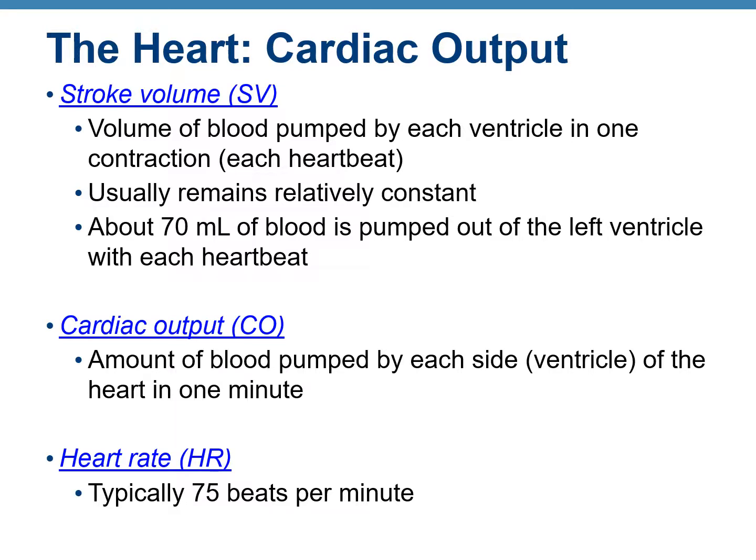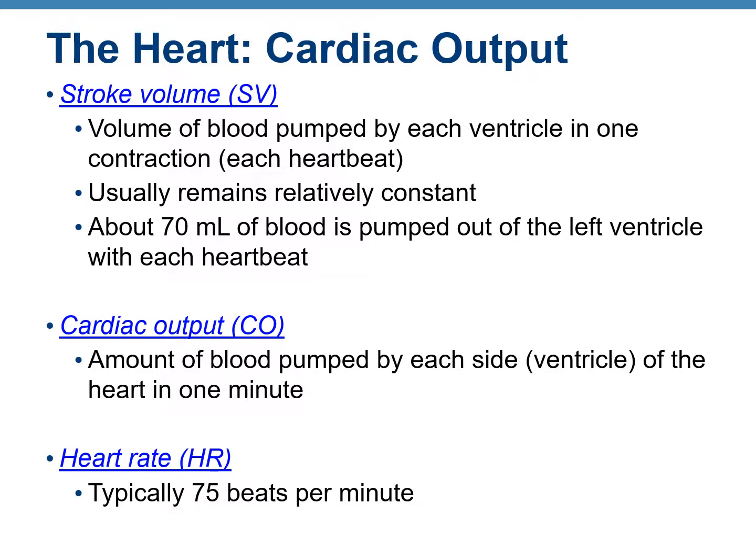And with every beat, it is going to pump out 70 milliliters. So how many times is the heart going to beat in a minute? That is known as heart rate, and it is typically around 75 beats per minute. So if I ask you to calculate the cardiac output based on the stroke volume and the heart rate, what would be the cardiac output?